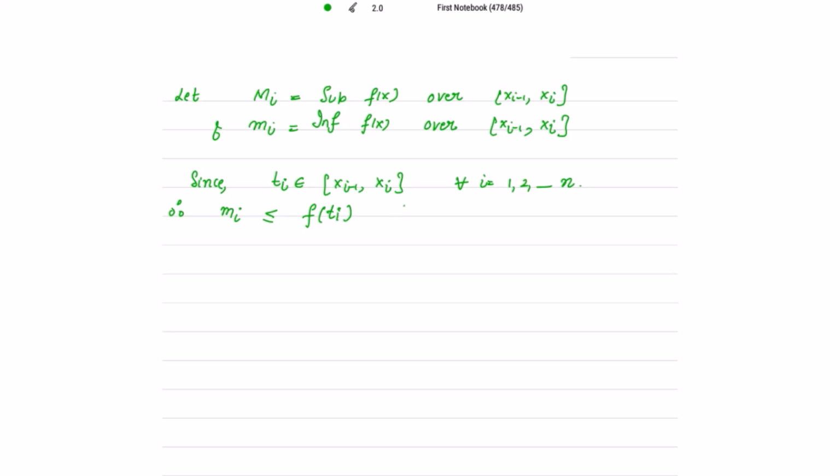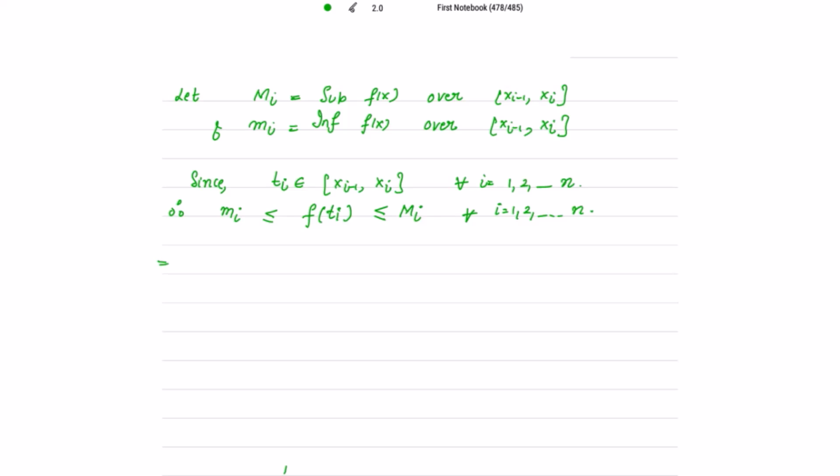And I know that capital M_i is always greater than or equal to the value of the function at a point which belongs to this closed interval, as capital M_i is the supremum of f(x) over the whole closed interval, the bigger one. So this is for all i equal to 1, 2 up to n. You have to mention this every time.